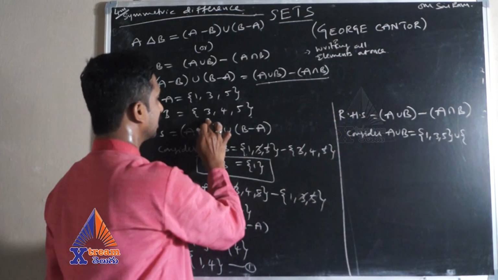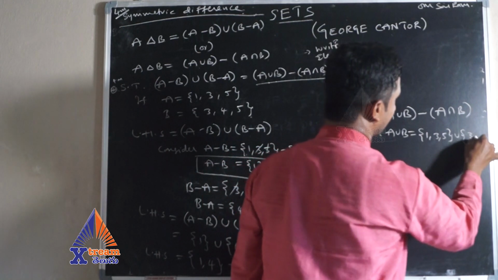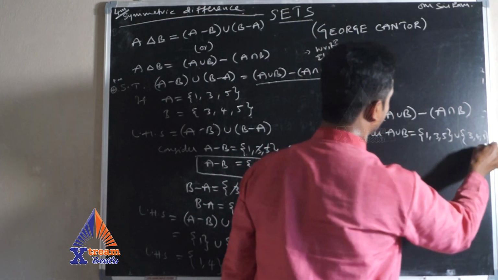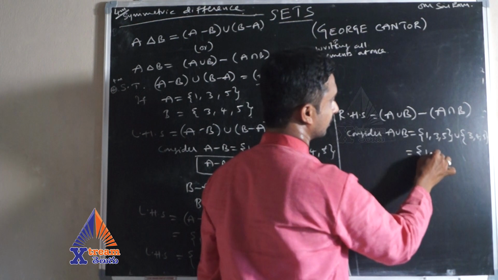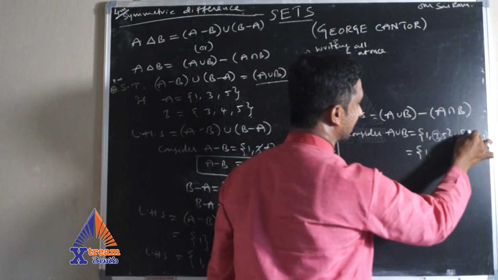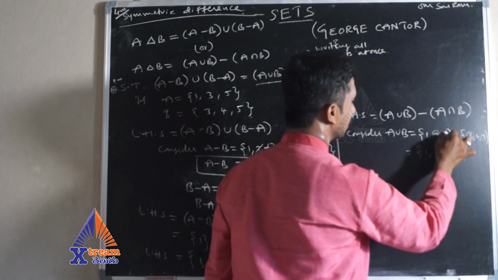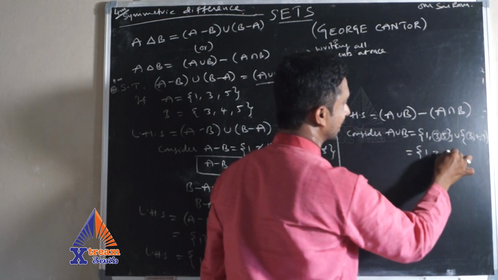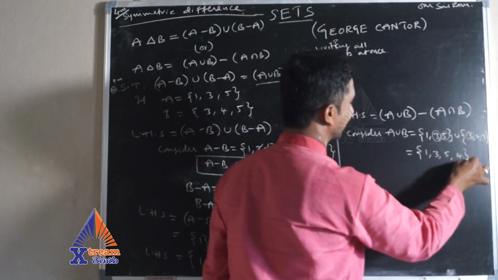The common elements are 3 as well as 5, so let me write the common elements once. The remaining element is 4.